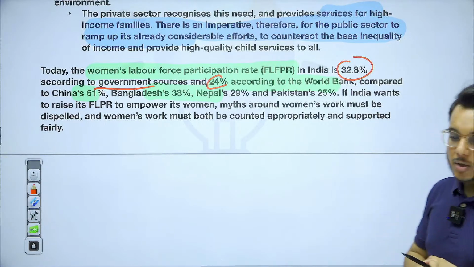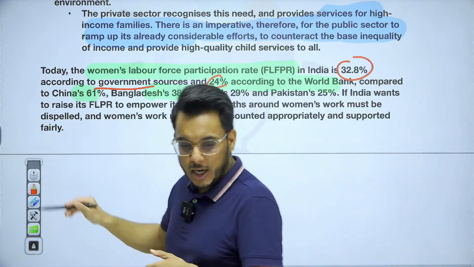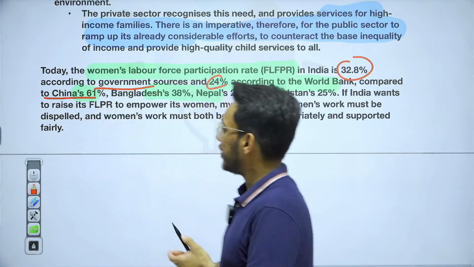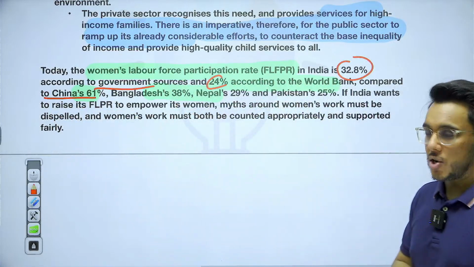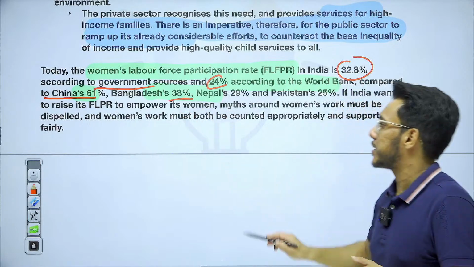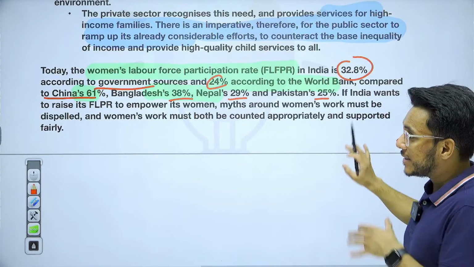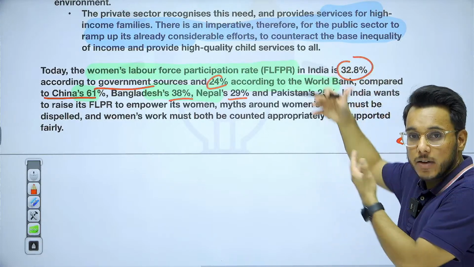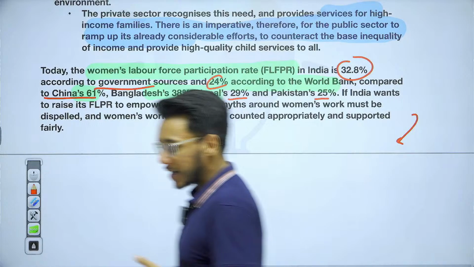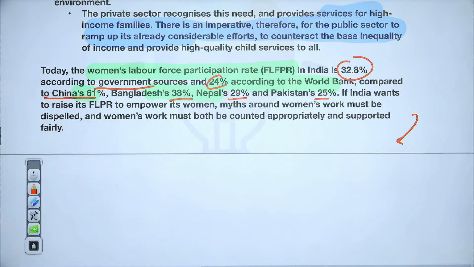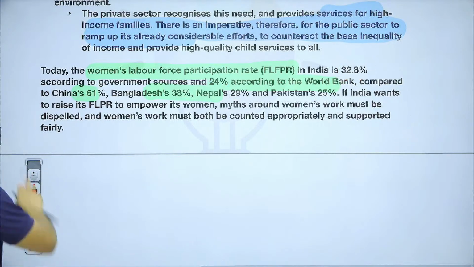Now, when we compare China's labor force participation rate, it is 61%, Bangladesh 38%, Nepal 29%, Pakistan 25%. So the point is that we need to aspire to increase the female labor force participation rate to higher levels if we want to utilize women's potential, right? So this is something that has been provided in this particular article. Fine. I hope, guys, that you have understood it. And now, moving to the next article.